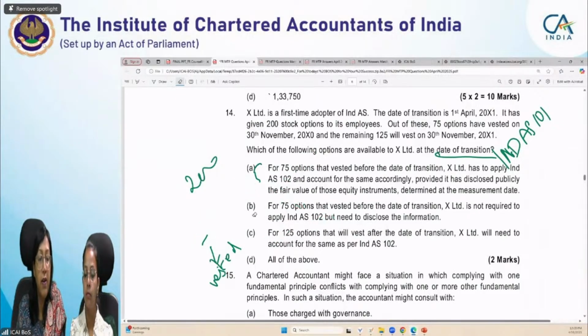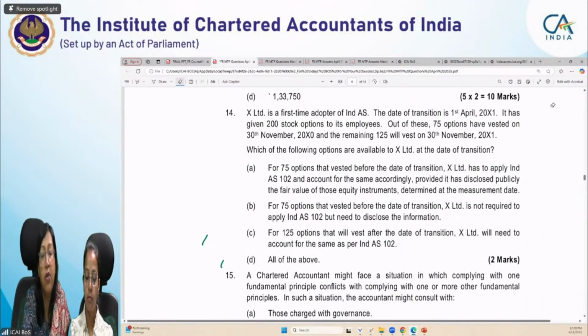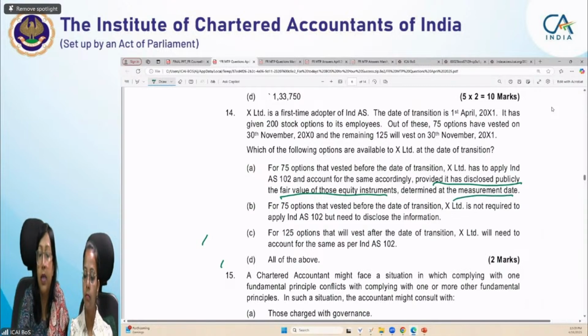In case of the 75 options, both the options are given under Ind AS 101. So both are correct, okay, students. The 75 options that vested before the date of transition have to apply Ind AS 102. This is also correct, only provided it has disclosed publicly the fair value of those equity instruments determined at measurement. So this is correct. This is the option given by Ind AS 101.